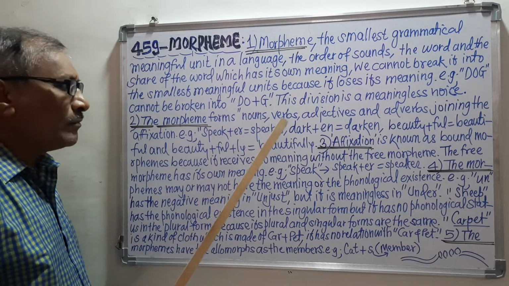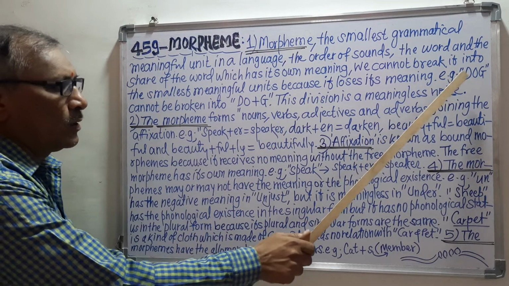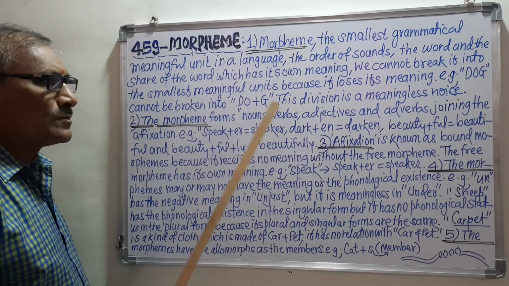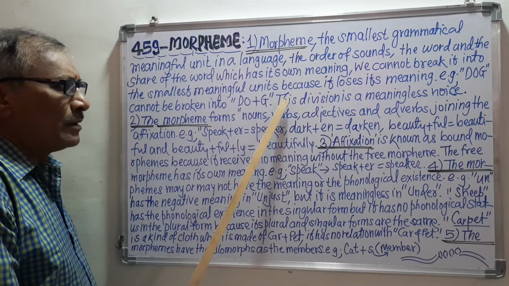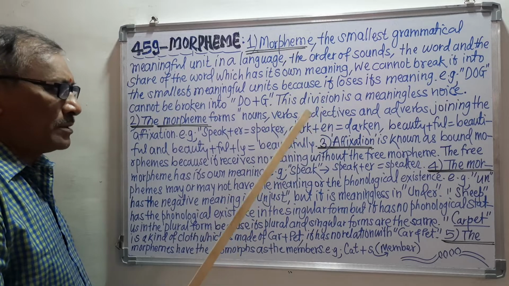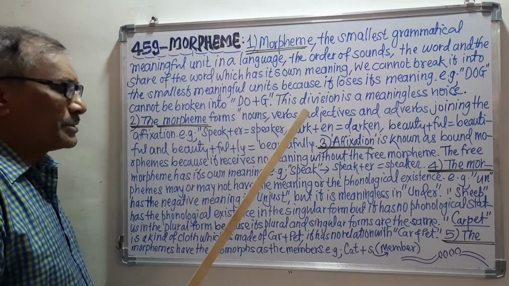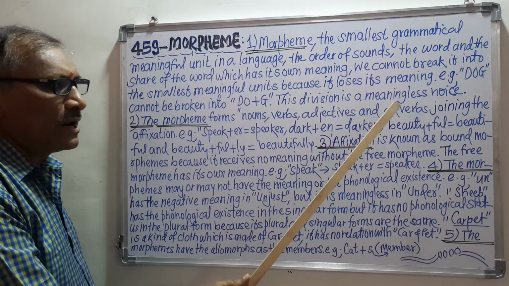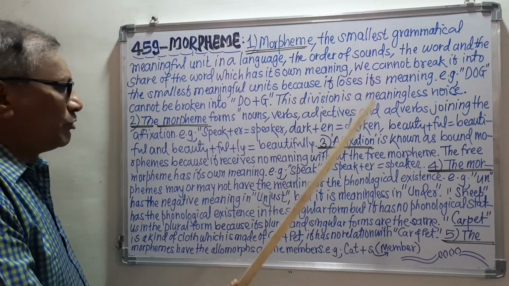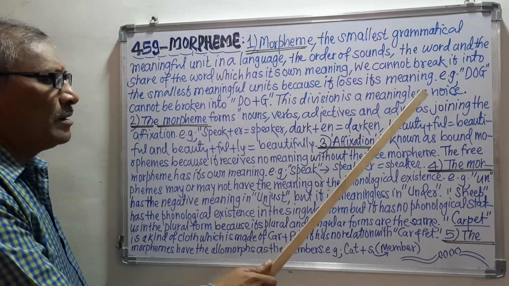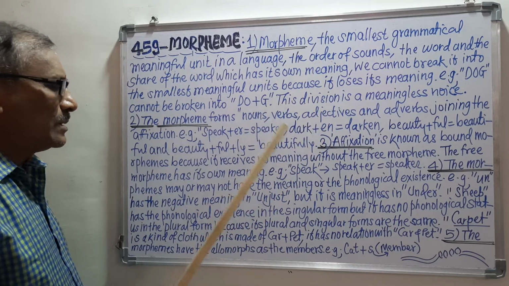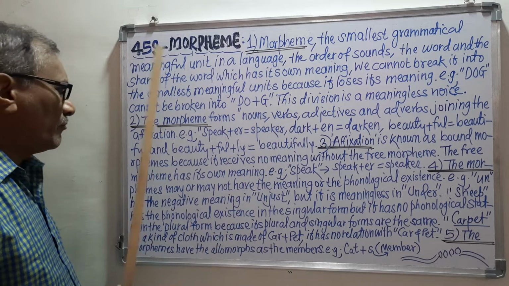Remember, if we break this dog, this free morpheme, this particular word into the smallest units, then what will happen? This division is a meaningless noise. Means we will break it, but that breakage or that division will be meaningless. Means it will have no meaning at all. That is the thing, and that's why we cannot break the free morpheme into particular meaningful units. Means those units cannot be meaningful.